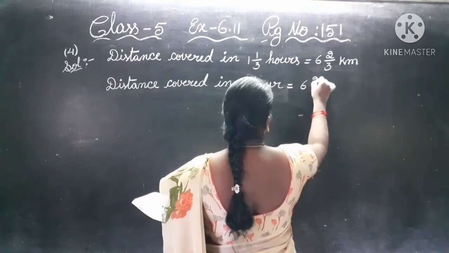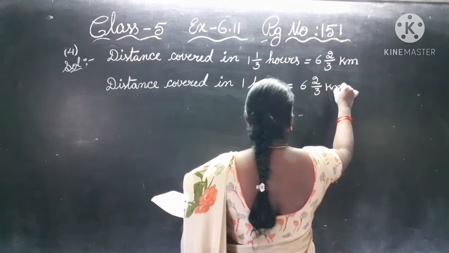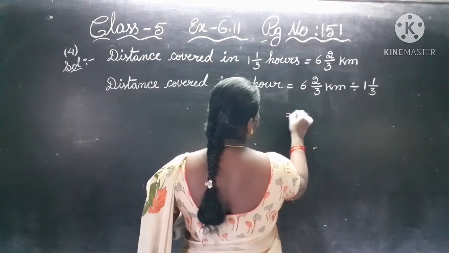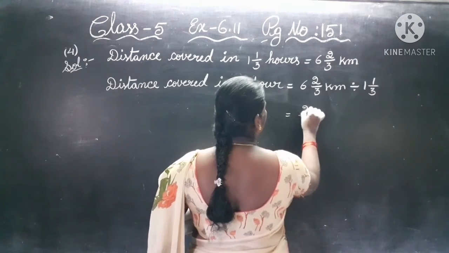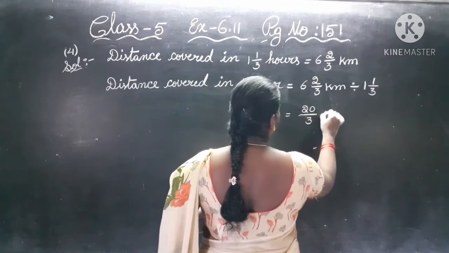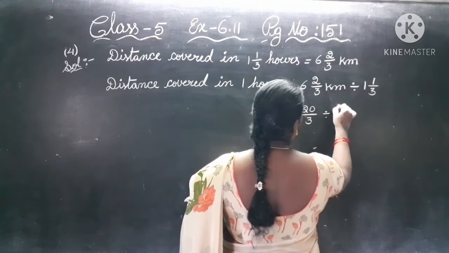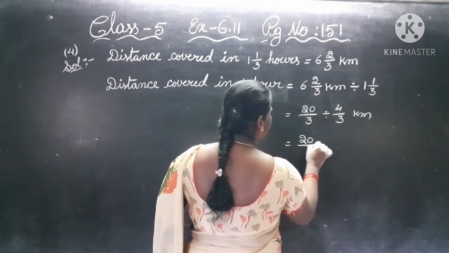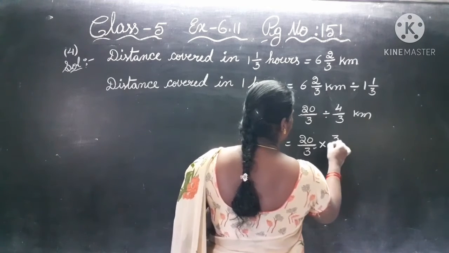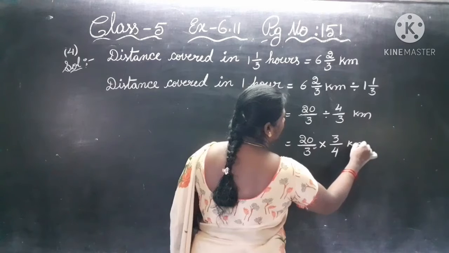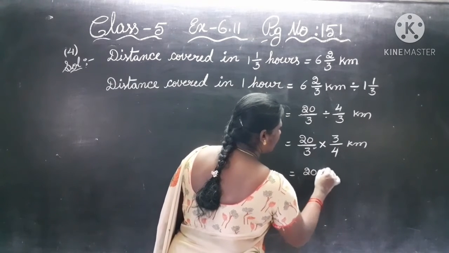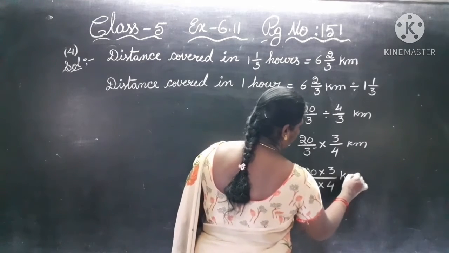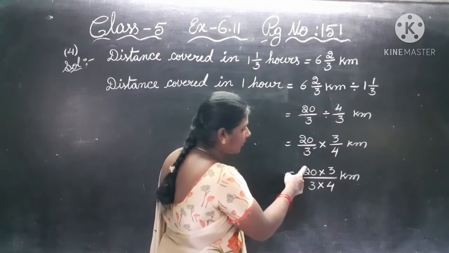So, 6 2 by 3 kilometers divided by 1 by 3. Change this one. 3 6s are 18, 18 plus 2, 20 by 3. Divided by 3 1s are 3, 3 plus 1, 4 by 3 kilometers. So, 20 by 3 into, write the reciprocal, 3 by 4 kilometers. 20 into 3 by 3 into 4. So 2 3s not possible, 2 4s.